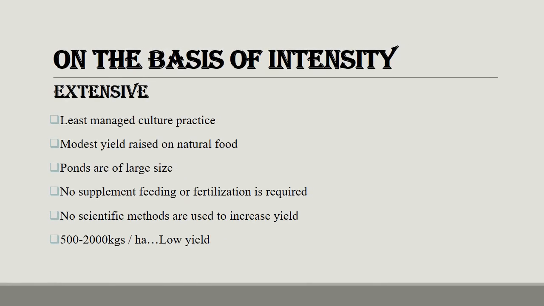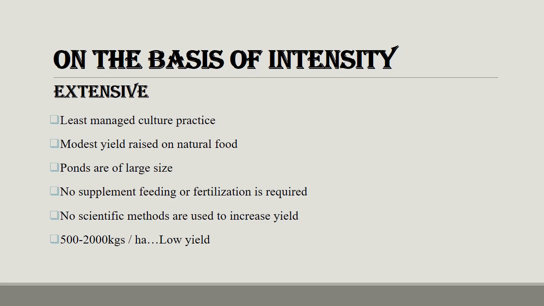Now we will discuss in detail on the basis of intensity. First one is the extensive culture. What is the extensive culture? It is the least managed culture practice, because it is present in a natural environment, so you do not need to manage it very much. Modest yield is raised on natural food.